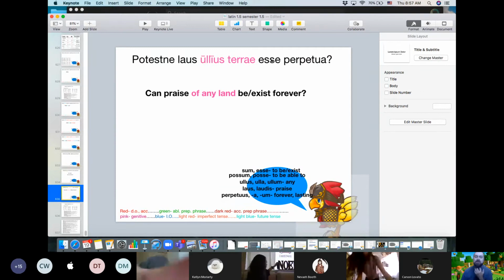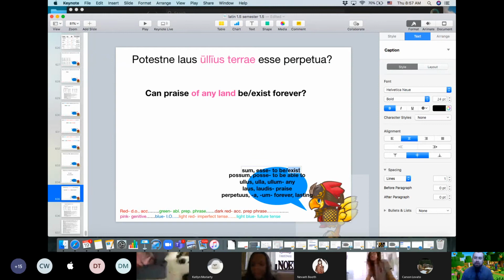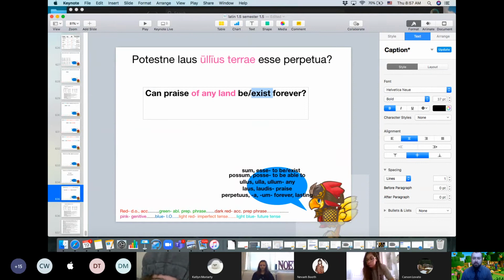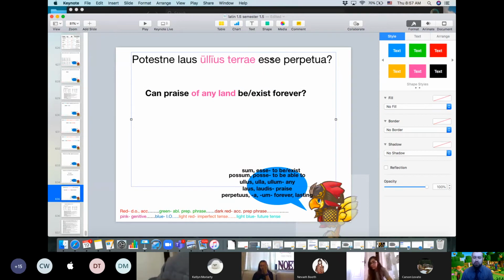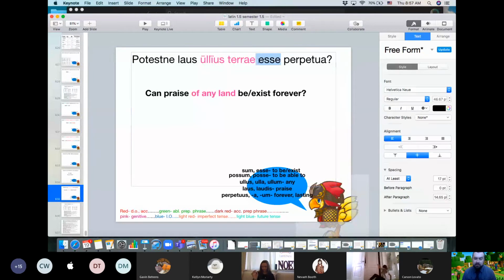And then esse, usually we think of it meaning to be. But if we want a stronger version of that verb, it could be more like exist. I just thought exist might sound even better here, but be is totally fine. Esse usually means be for us. But don't forget possum takes an infinitive, and this just happens to be one of two really weird infinitives. It doesn't end in are or ere, but it is an infinitive nonetheless.